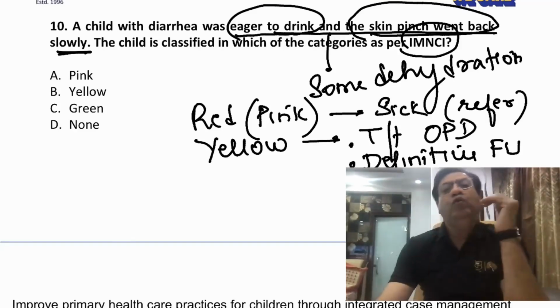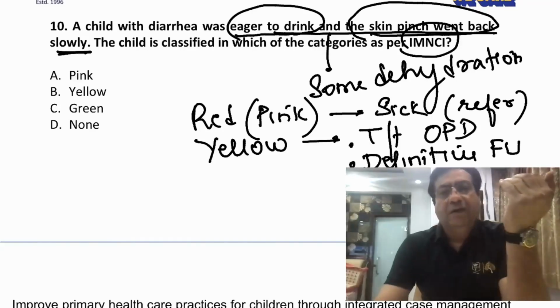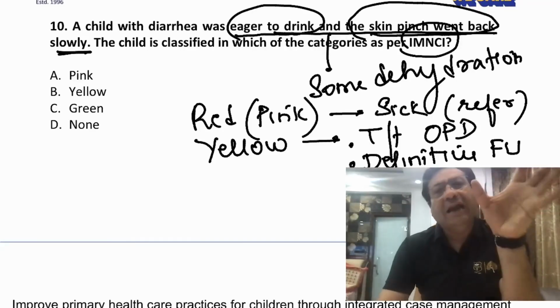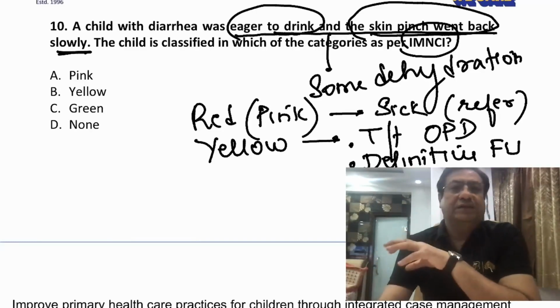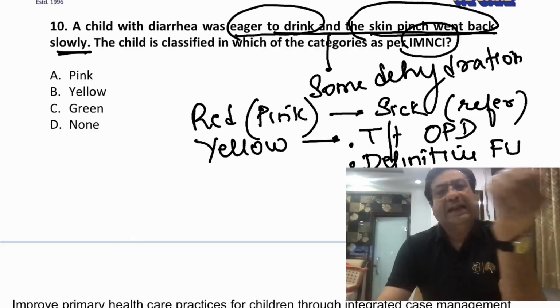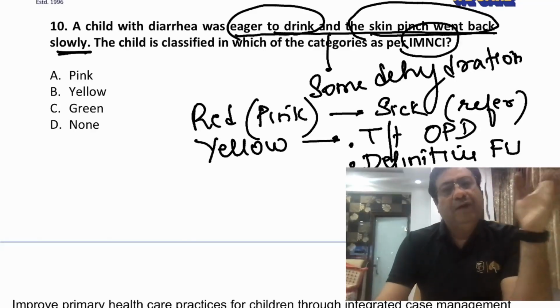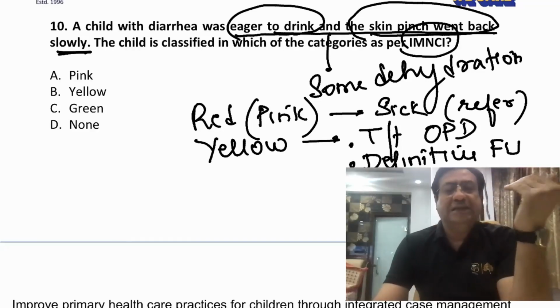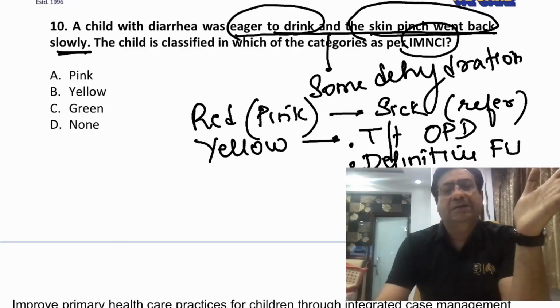However, these are children who are not sick enough. Majority of them are not sick enough to be referred to a higher center unless there are other associated sick categories. So a child coming to you with diarrhea and severe dehydration will be put in the red category, because this child requires immediate treatment, and if IV treatment is not available, immediate referral to a higher center.